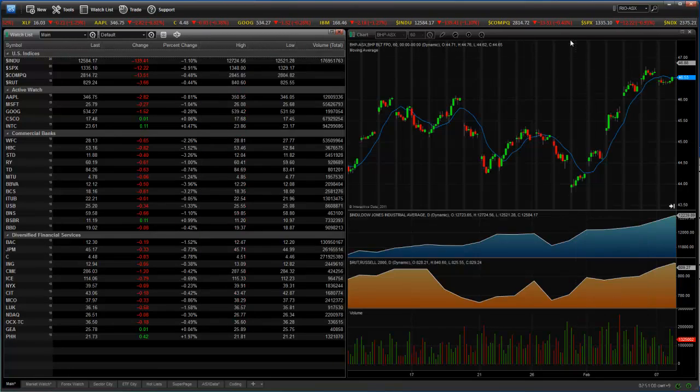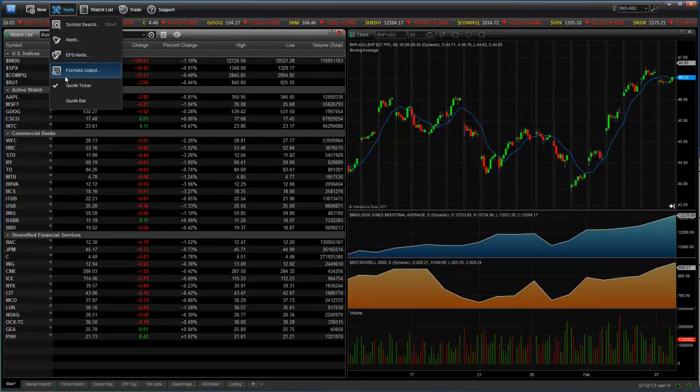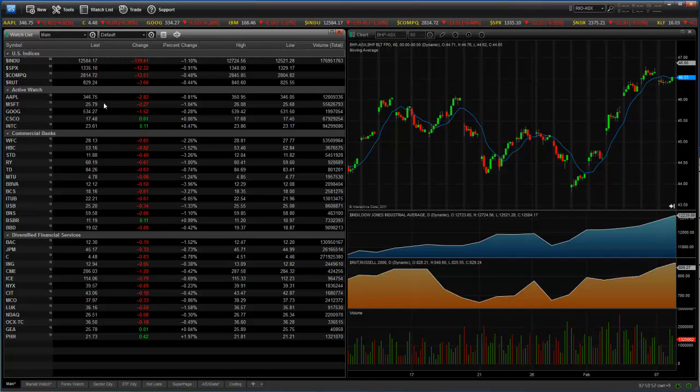So we'll remove that and come back to our tools menu and see how the tick's gone from the quotes bar. We want to put it back there, so we click, and up the top here we've got our quote bar back again, which shows the open, close, high, low, the change and the volume. So if we want to quickly look at BHP, for example, type that in there, and then we've got just a quick open, high, low, close information, volume information and change information, which is very handy. No matter what page we're on, we can have access to that.